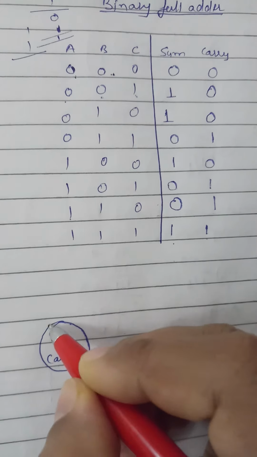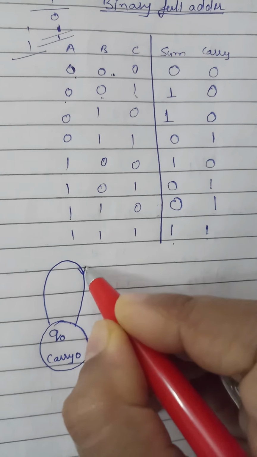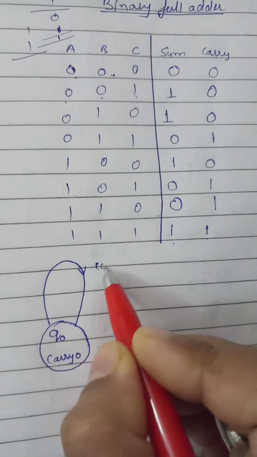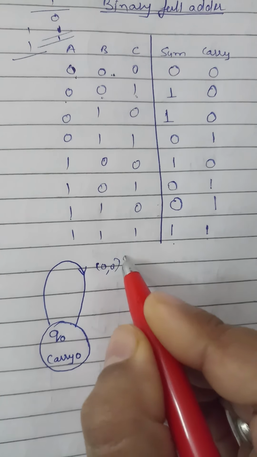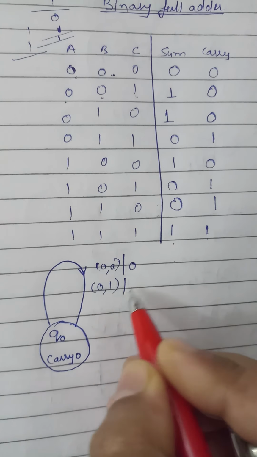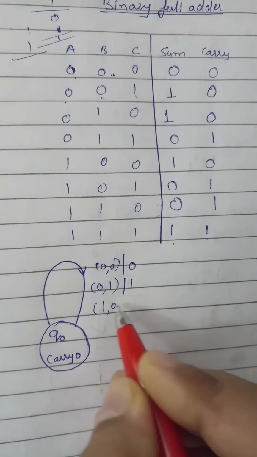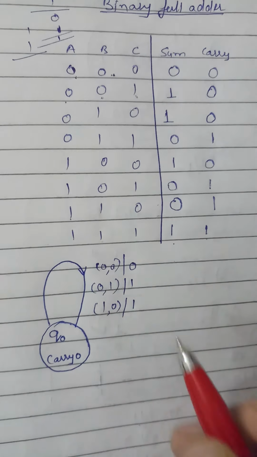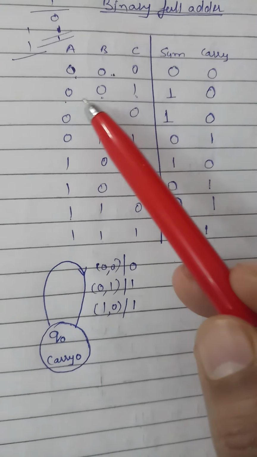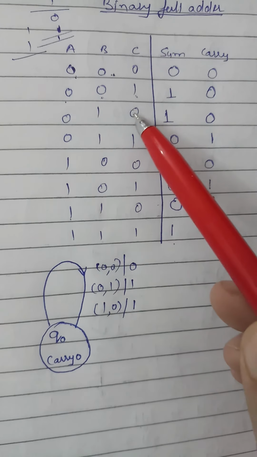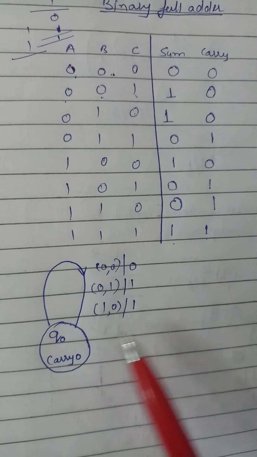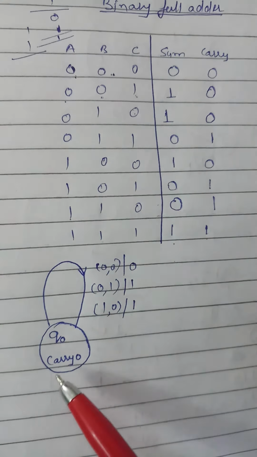And how many cases are possible? 0 0 or 0 1 or 1 0. Only three cases are possible: 0 0, 0 1 or 1 0 without carry. We will discuss carry later, but here we are discussing only without carry.